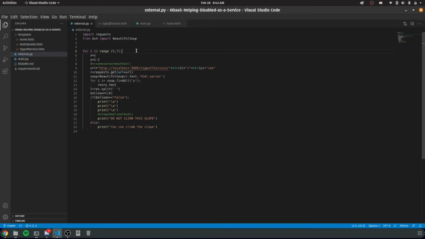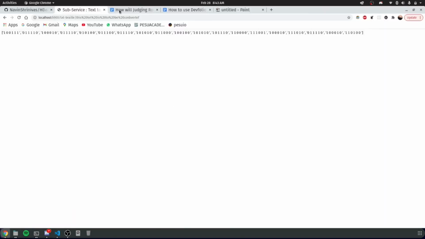Why I've given a range is that in a real case scenario, we'll be having a sensor which will continuously keep feeding our service data. So instead of giving a range, we could make a while loop, and we could get the value of x from some sensor method and pass it on to the service. Next, we use web scraping in order to get the contents of the website, and we split it in order to get the first word.